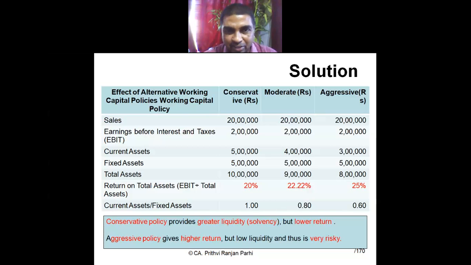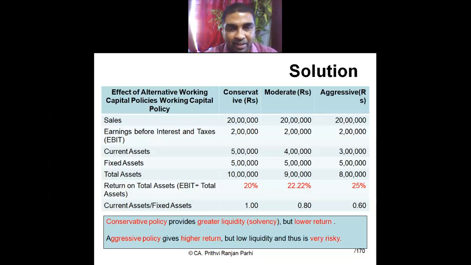Current assets, there are three options under conservative, moderate and aggressive. What are the current assets? Please read it out. 5 lakh, 4 lakh and 3 lakh. Okay. And fixed assets, the question says fixed assets are how much? 5 lakh, 5 lakh, 5 lakh. Okay. And what is the total investment or total asset? 10 lakh in case of conservative, in case of moderate it is 9 lakh and 8 lakh in case of aggressive.